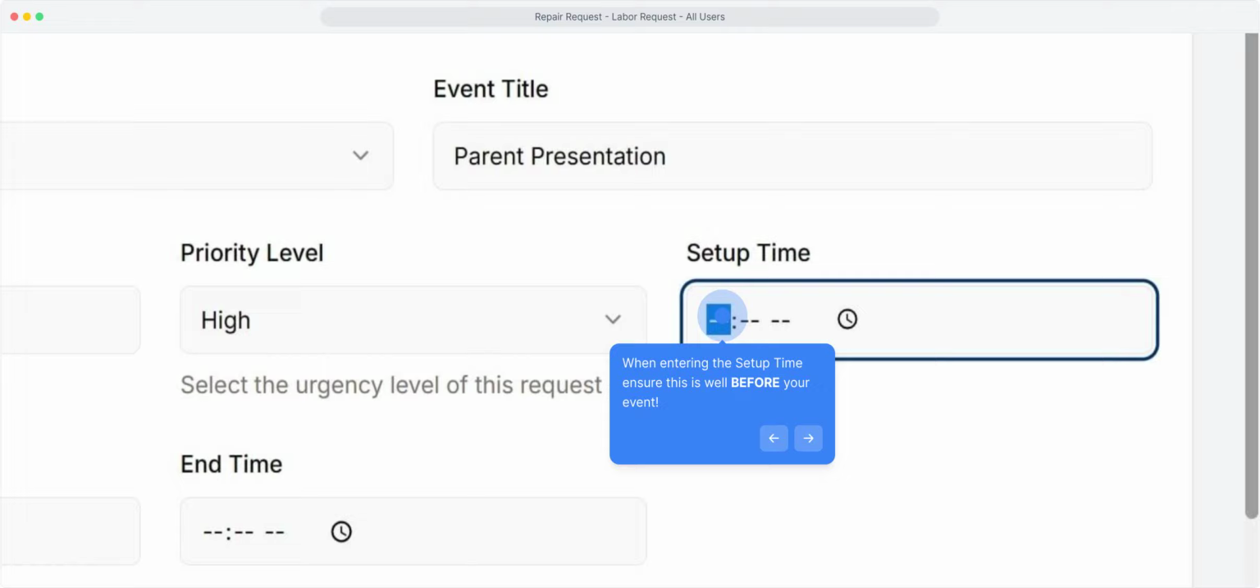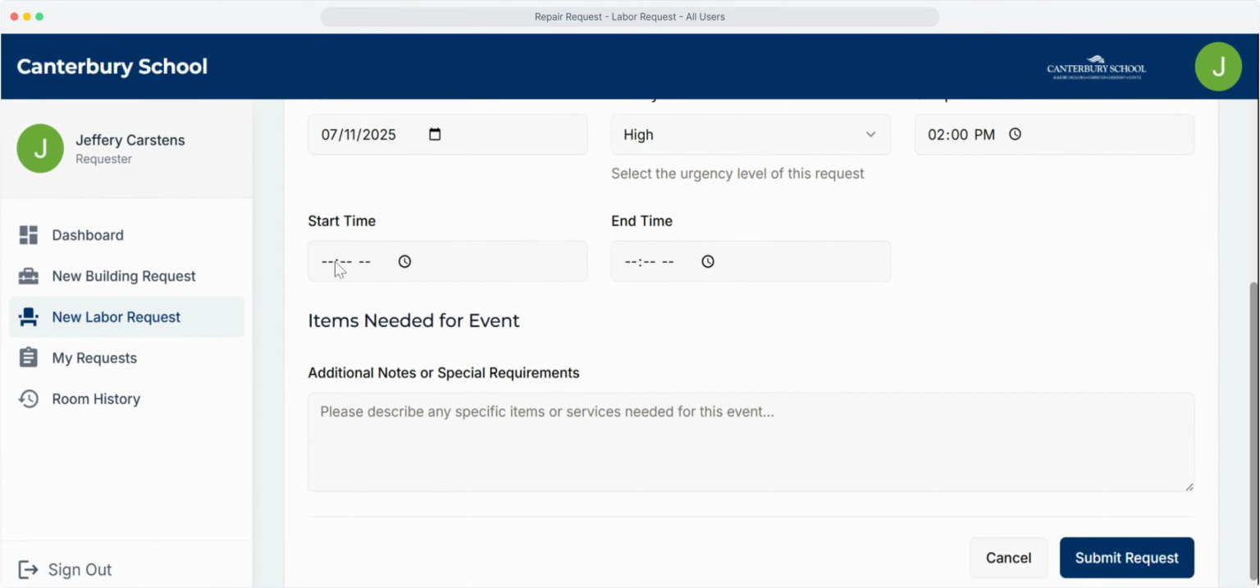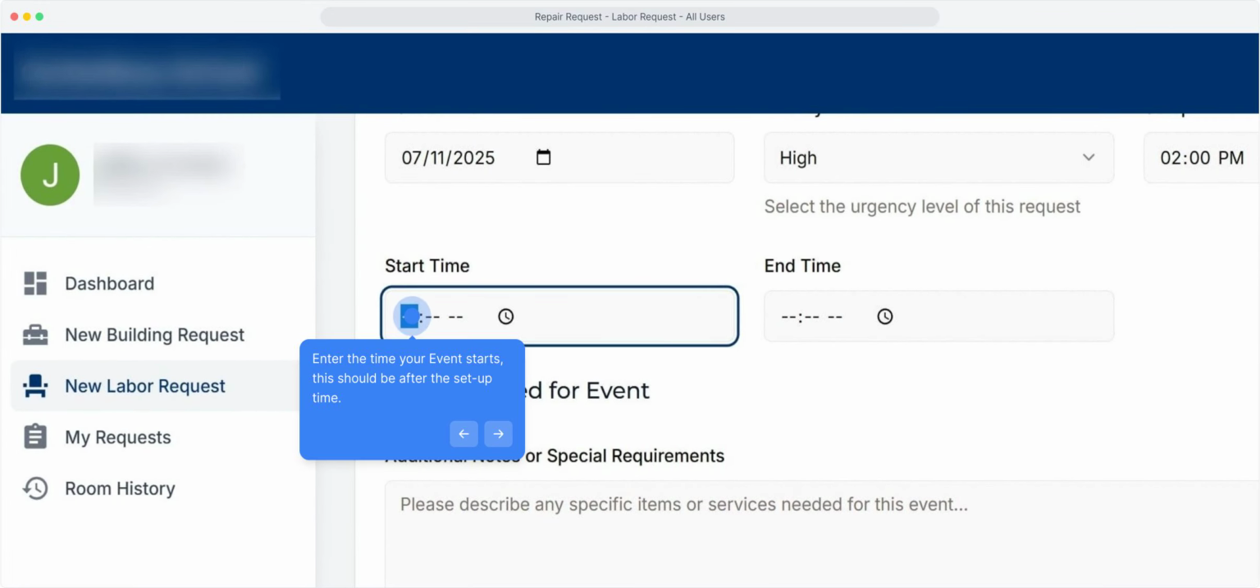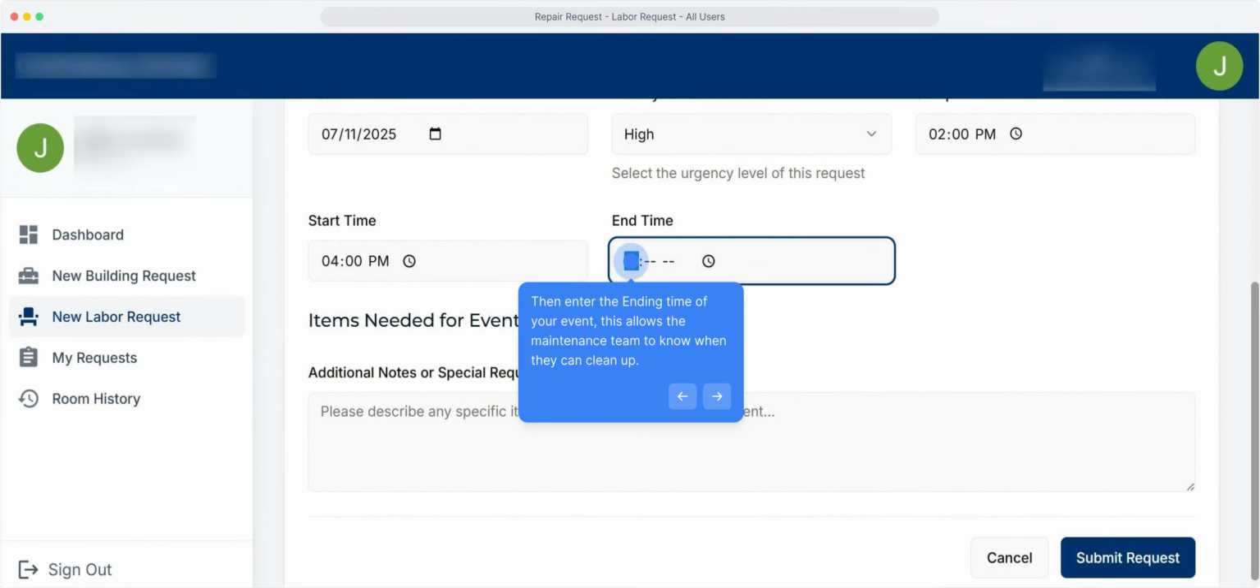When entering the setup time, ensure this is well before your event. Enter the time your event starts. This should be after the setup time. Then enter the ending time of your event. This allows the maintenance team to know when they can clean up.